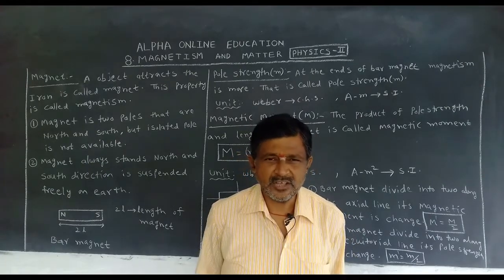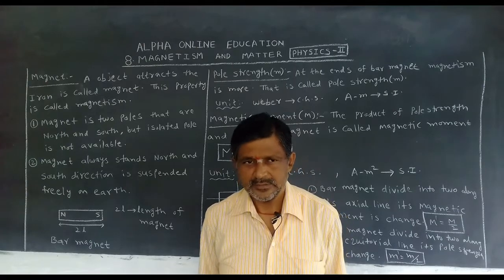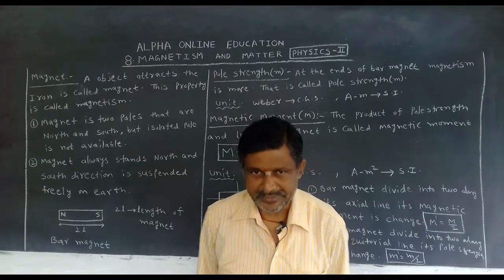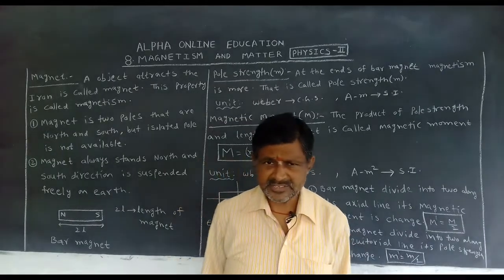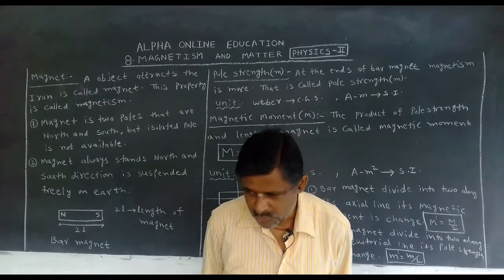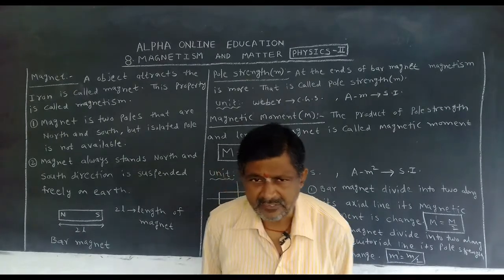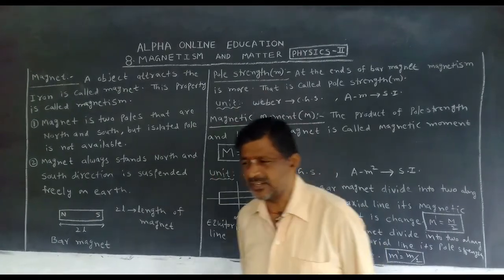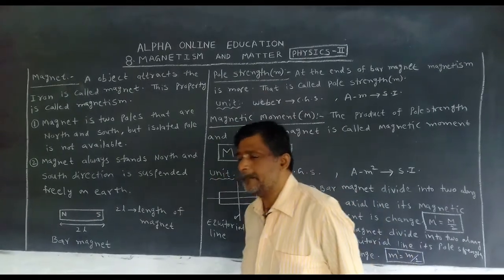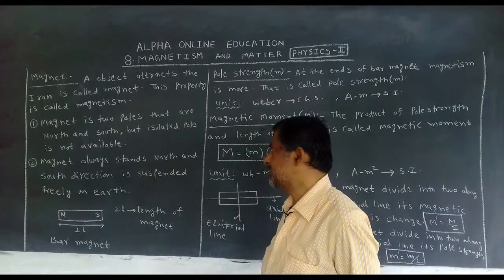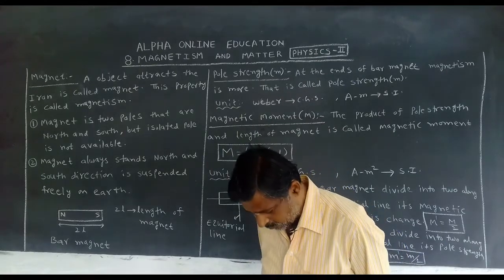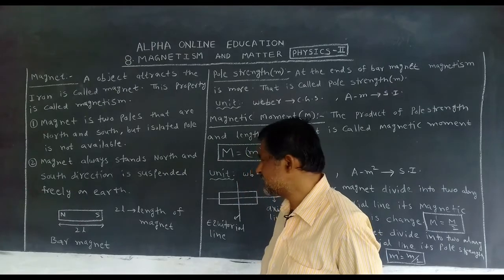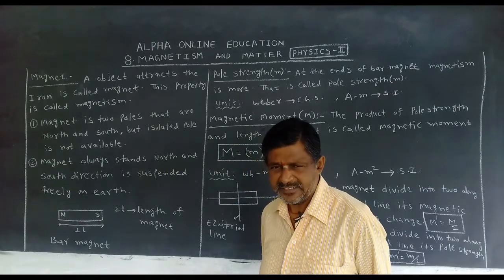So it is also called lodestone. It is frequently available in China. The Chinese introduced the magnet to the world. This magnet has a number of properties.